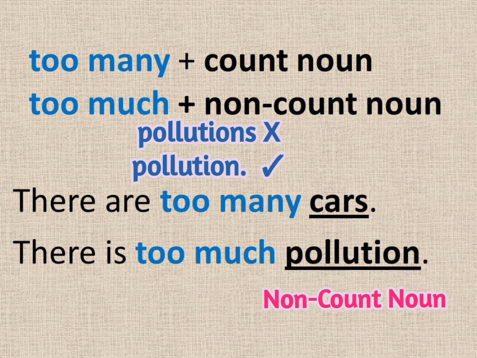Too much pollution. And there is, we use with a non-count noun. There are, we use with count nouns when they are plural. But for a count noun that is singular, we use there is. So there is is used with a non-count noun. Don't say there are with a non-count noun.